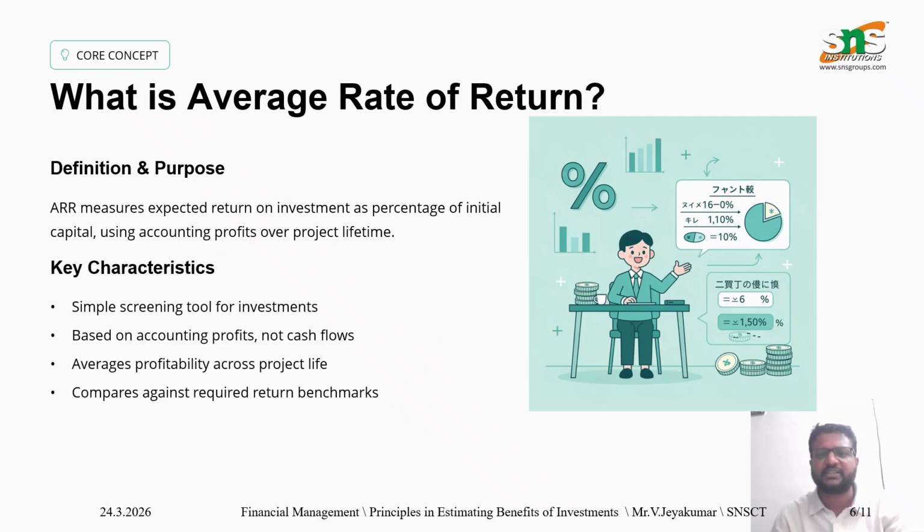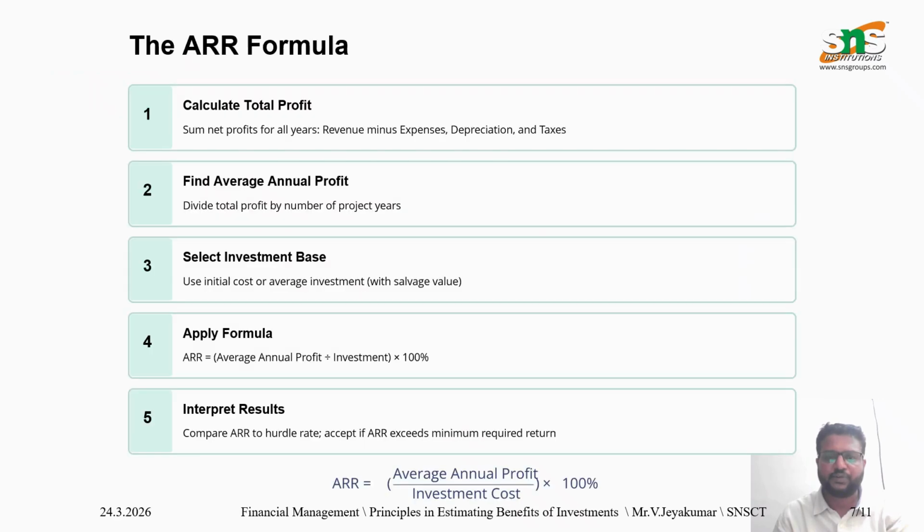The average rate of return is a capital budgeting technique used to measure the profitability of investment based on accounting profit. It is calculated by dividing the average annual profit by the average or initial investment and expressing it as a percentage. ARR helps managers evaluate and compare different projects easily. A project is considered acceptable if its ARR is higher than the required rate of return. However, it ignores the time value of money and is based on the accounting data rather than the cash flows.